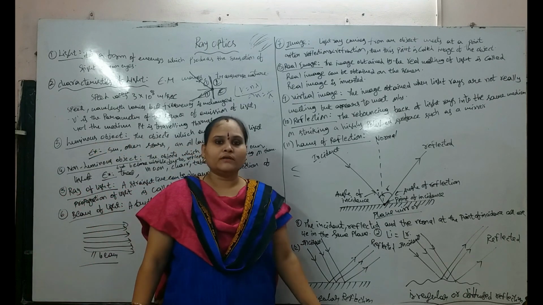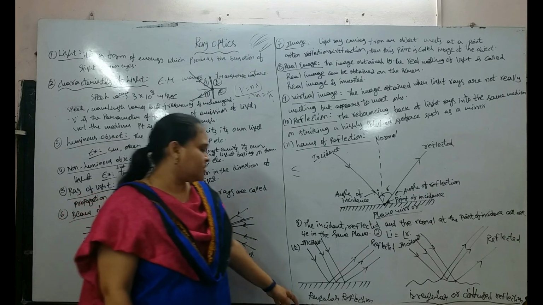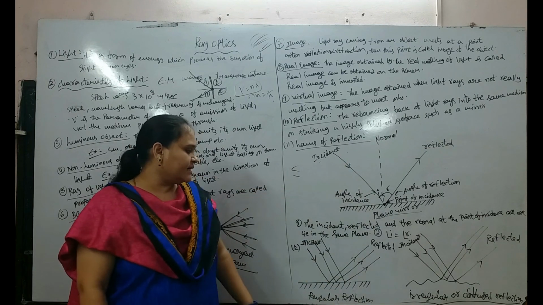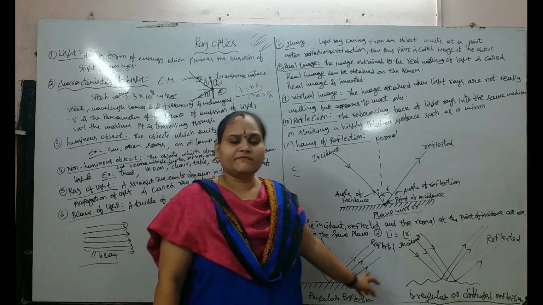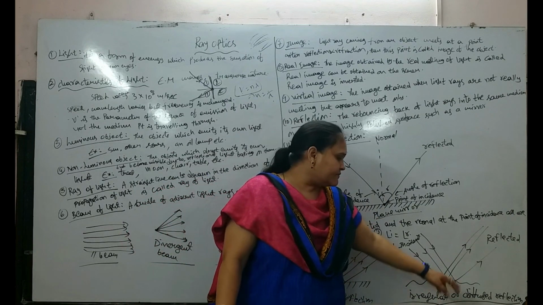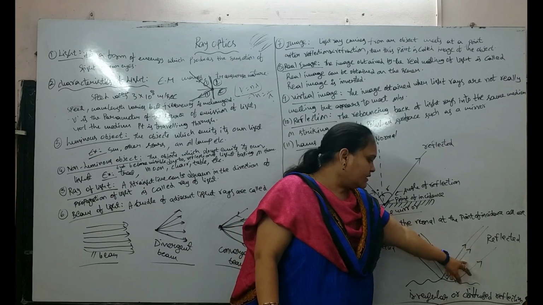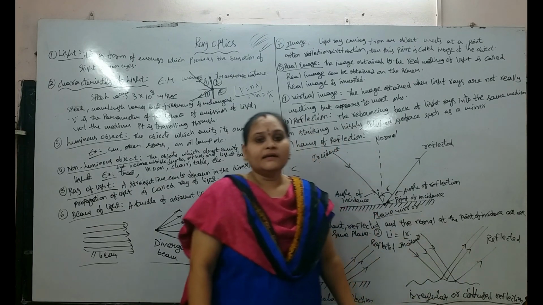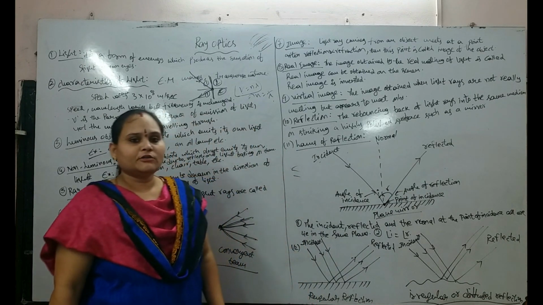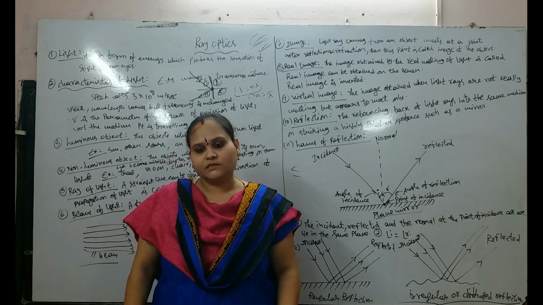And we have two cases, regular reflection and irregular or diffused reflection. In regular reflection, the incident and reflected rays are in a regular manner, but in irregular or diffuse reflection, the incident light is parallel but the reflection is in an irregular manner. That is irregular reflection. These are some important topics in ray optics. Tomorrow we will discuss other topics. That's it.